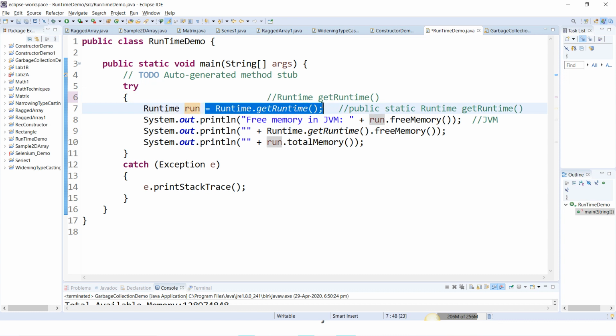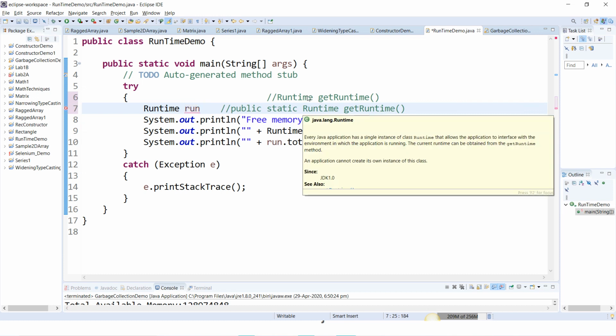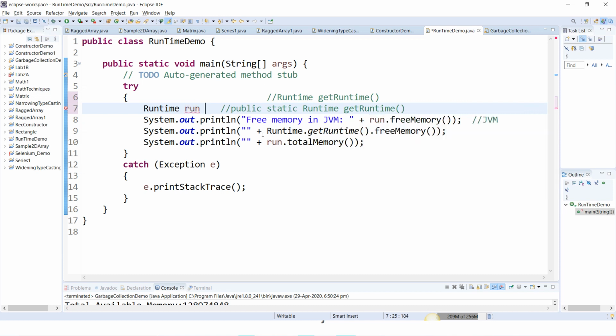I'll tell you line by line. So run is declared as an object, and this object is assigned to this run object. Now you can make use of this run object. Why am I assigning this to run? It's a user defined name, you can use run or run1, any name, it's not a keyword. Run1, run2, run3, whatever. Using this run, I don't have to use Runtime.getRuntime again and again. I can just use this run object to access these methods, freeMemory and totalMemory.